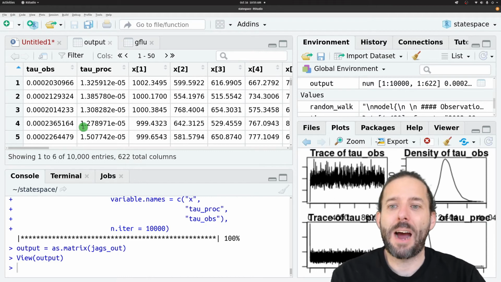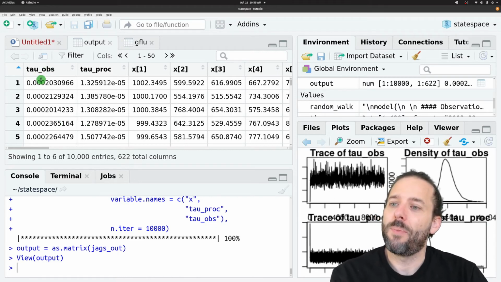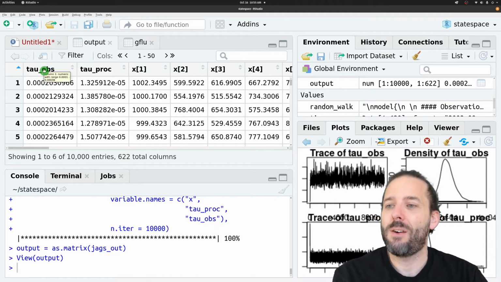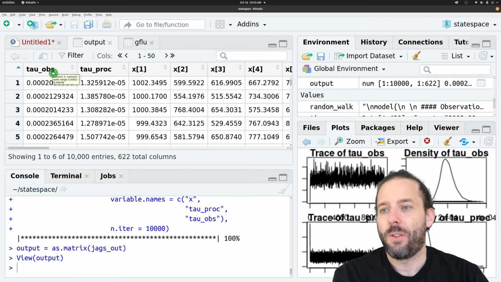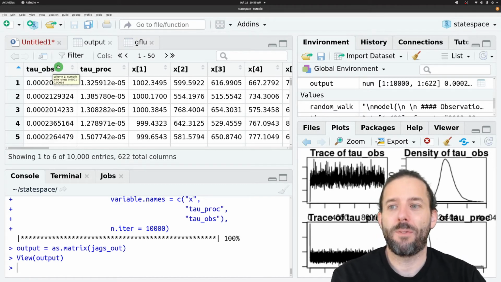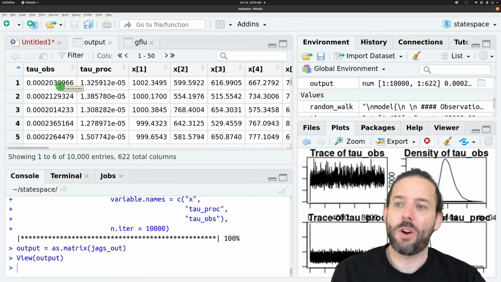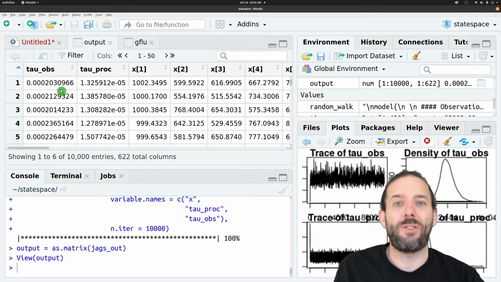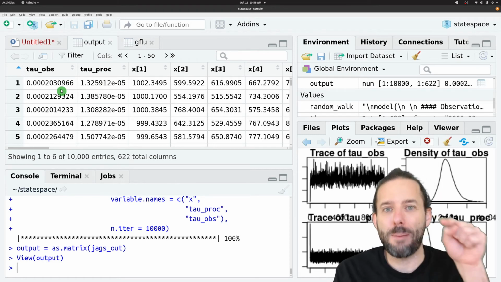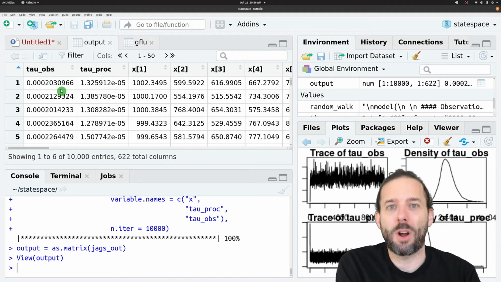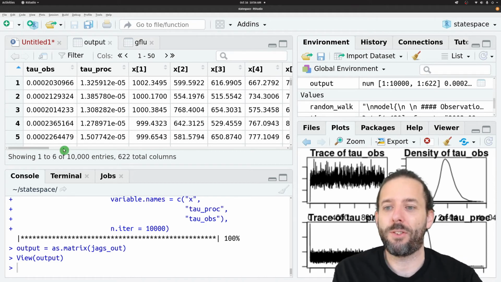And then if we look at output, what we'll see is we have the precision estimate for the observations, the precision estimate for the process model, and there are 10,000 of these. These are one estimate for each sample, for each step in this Markov chain Monte Carlo process.